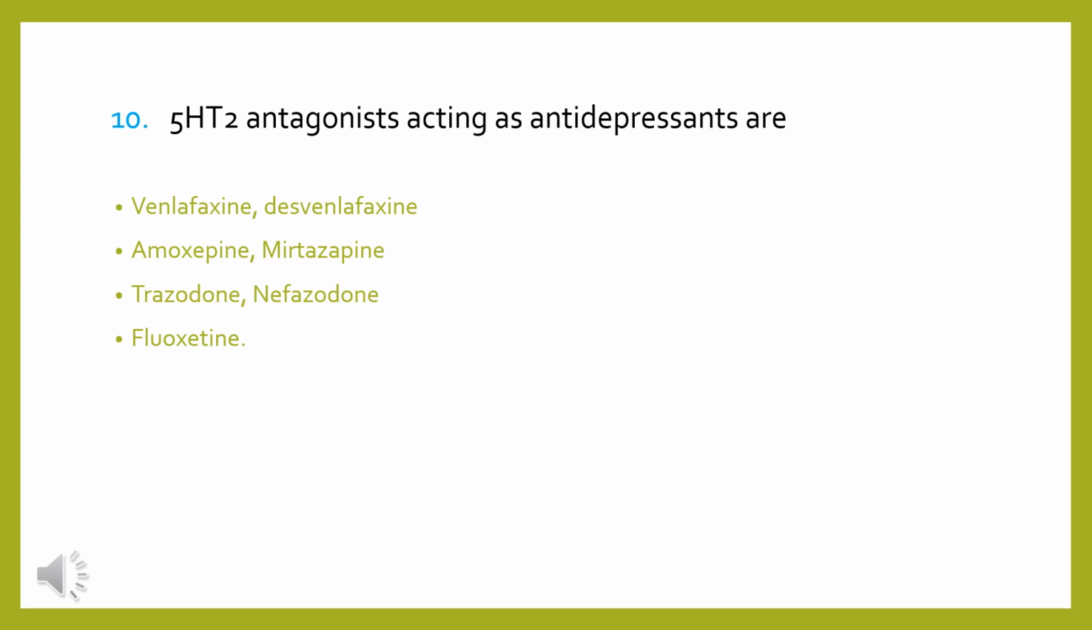5-HT antagonists acting as antidepressants are: venlafaxine, desvenlafaxine, amoxapine, mirtazapine, trazodone, nefazodone, or fluoxetine. Venlafaxine and desvenlafaxine, we know, act on SERT and NET transporters, that is, they are selective serotonin norepinephrine reuptake inhibitors. Amoxapine and mirtazapine are atypical antidepressants. Fluoxetine is a selective serotonin reuptake inhibitor. Only trazodone and nefazodone are left. So these are 5-HT2 antagonists.